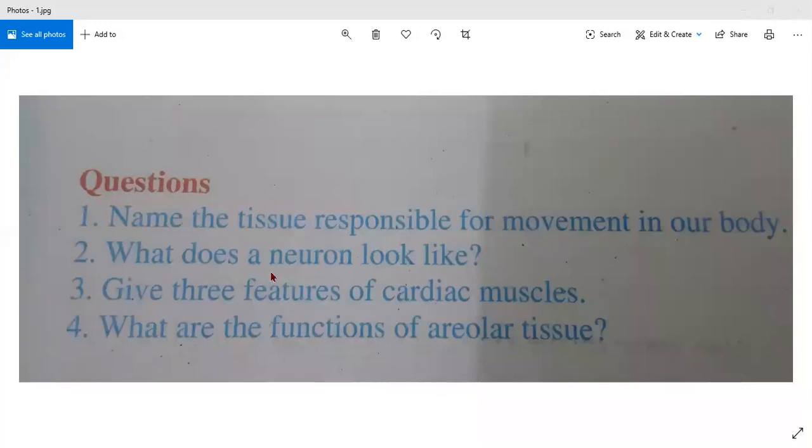So Assis, you will repeat after me. A neuron looks like a miniature tree. Say the answer, Assis. A neuron looks like a miniature tree. Very good.